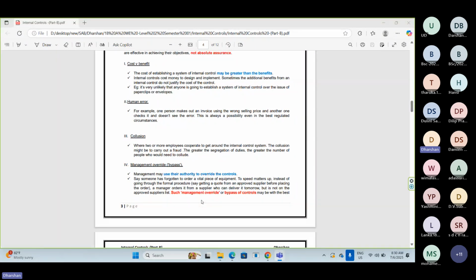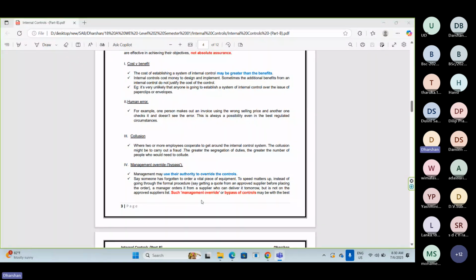Because they thought that incurring cost and implementing internal controls for those processes will not give benefits greater than the cost. Clear? So no point implementing internal controls by incurring cost, because the internal control benefits will not be greater than the cost we are going to incur. So no point implementing controls for those processes.